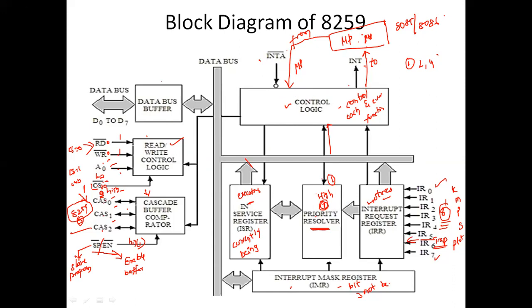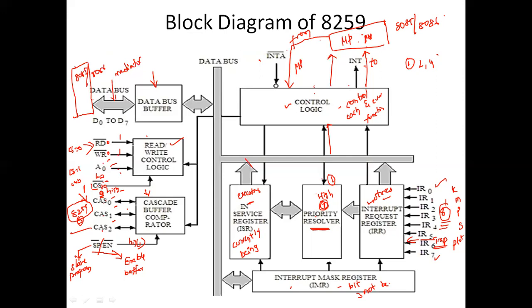Mostly, we are going to talk about this data bus. This data bus is a mediator between 8259 and 8085 or 8086, which we are going to connect here. It takes the control word from the control logic of 8259. From here it is going to take the word and transfer the opcode.